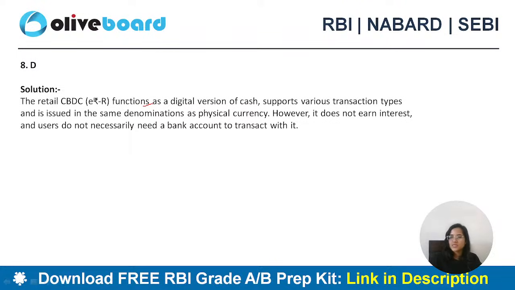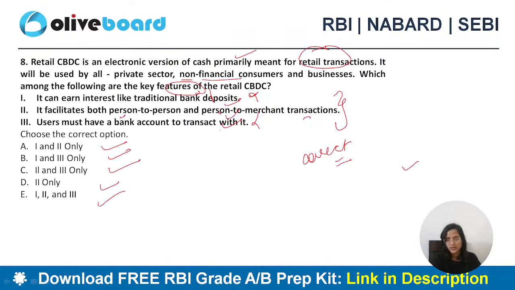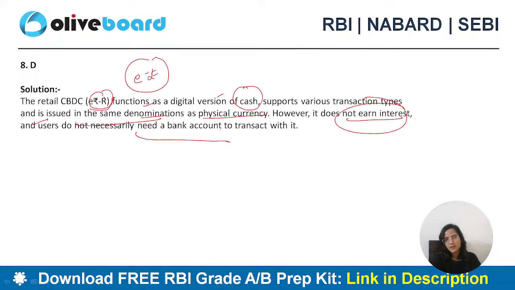So this retail CBDC, which is your e-rupee, is a digital version of cash. It supports various transaction types and is issued in same denomination as physical currency. It does not earn interest. The first statement is wrong. And users do not necessarily need a bank account. It is not necessary to have a bank account. Okay? That is why first and last statements over here are incorrect. The second one is correct. Okay?